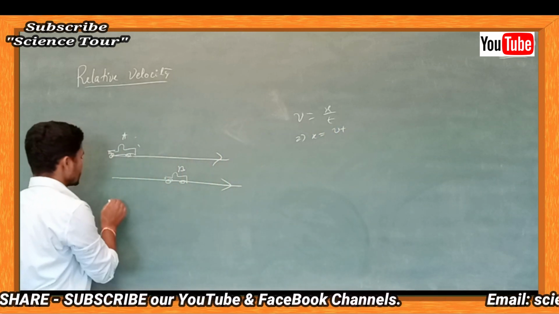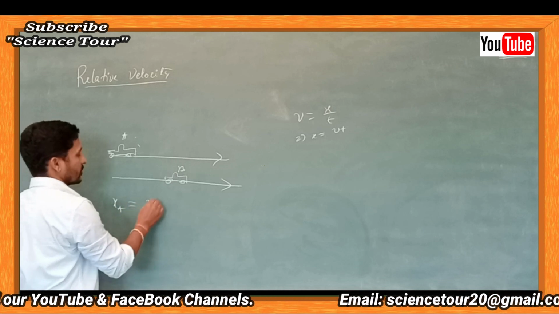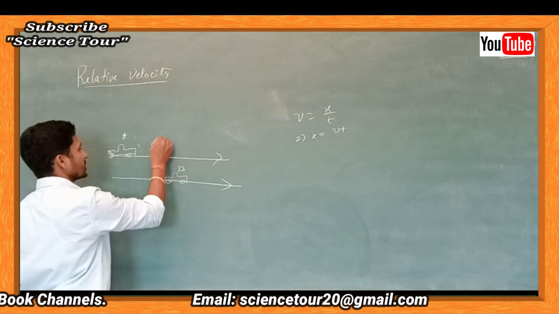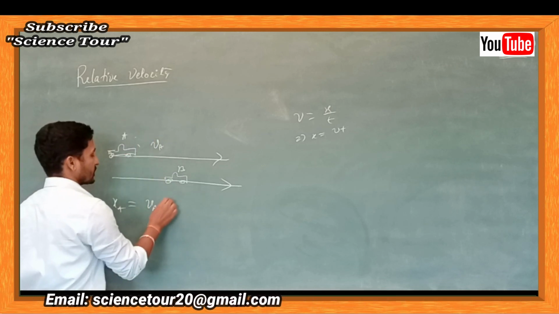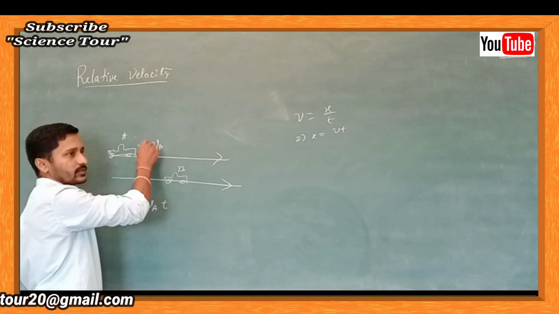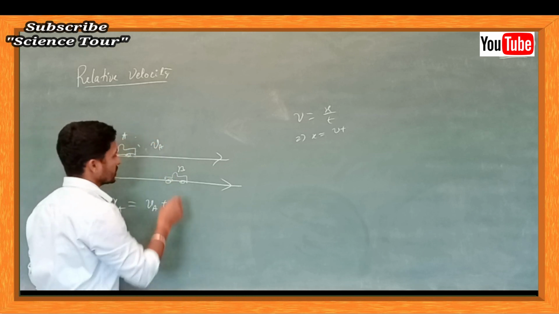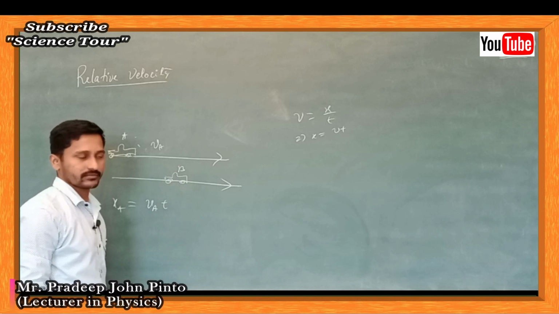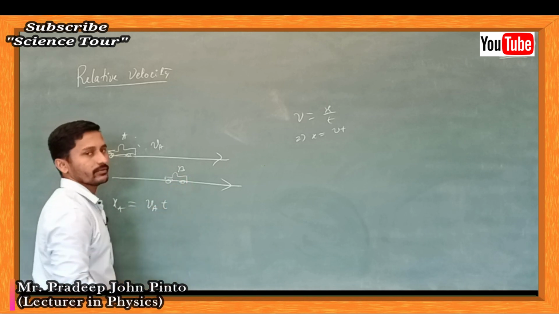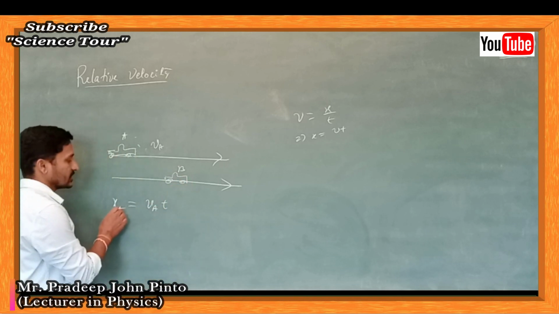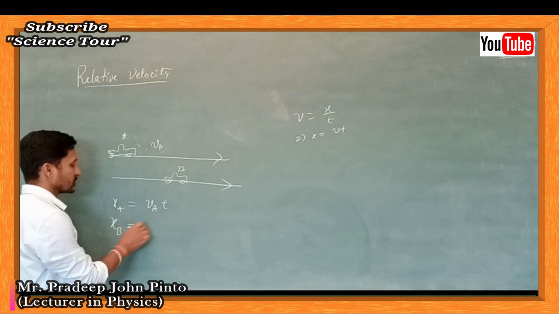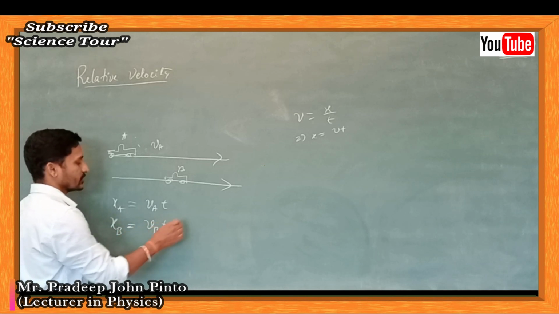If you write this for xa, what are you going to get? It has its own velocity, so xa is equal to Va into t. Say for example A is moving at 20 kilometer per second and B is moving at 30 kilometer per second. Since they are different, I can't write the same V for both. So the distance travelled by B is xb equal to Vb into t.